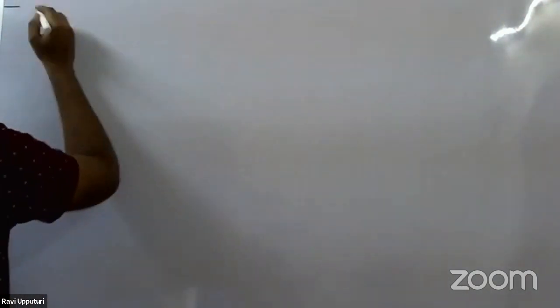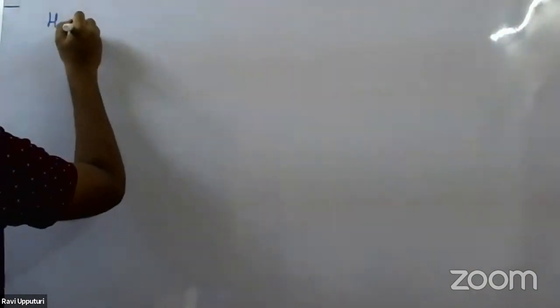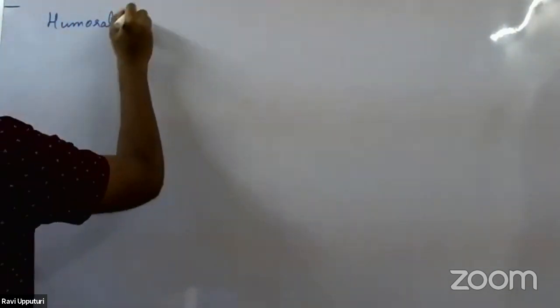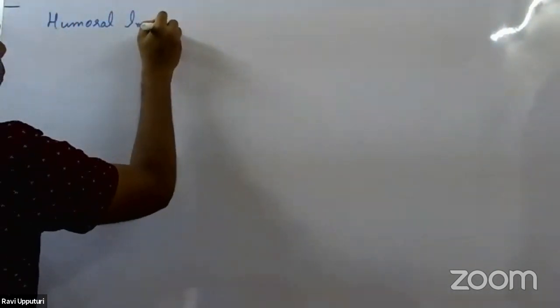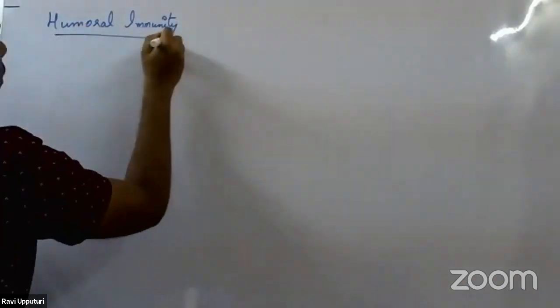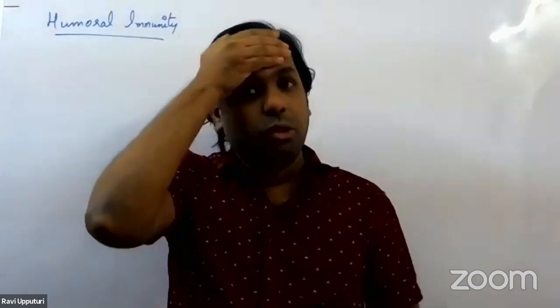In today's session, let us take up the second type of immune response that is evoked, which is called humoral immunity. So let's begin with humoral immunity. Now, what does humoral immunity mean?